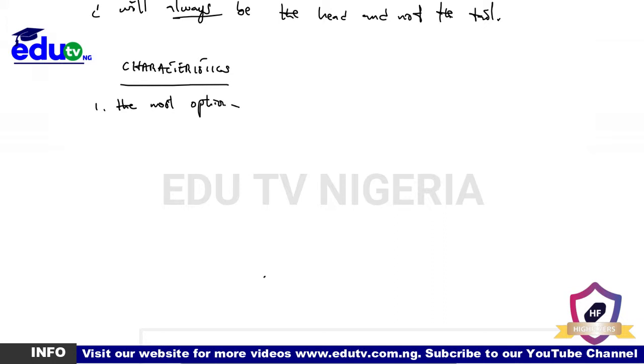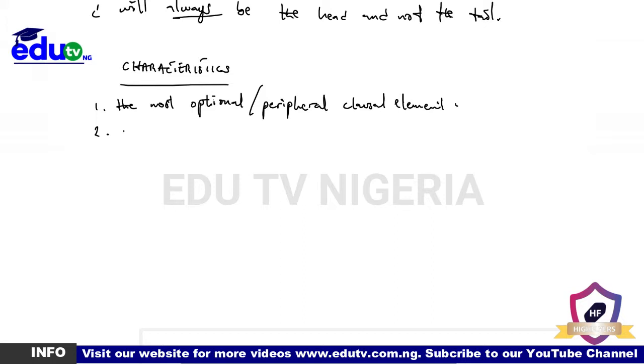Sorry, we keep having optional or peripheral clausal element. The most optional or peripheral clausal element. That means that you could have it, you may not have it. It's not necessarily compulsory.